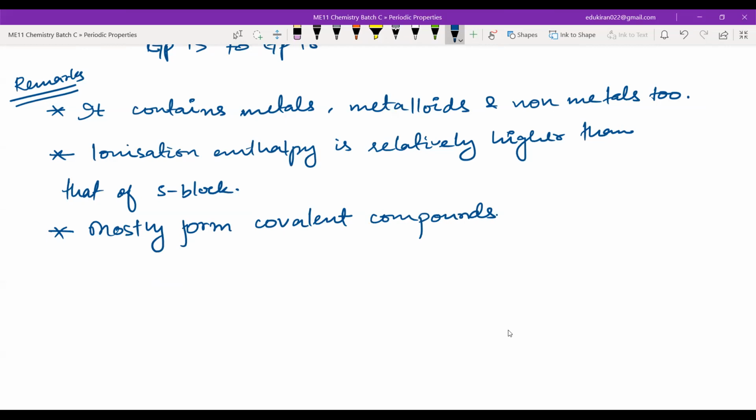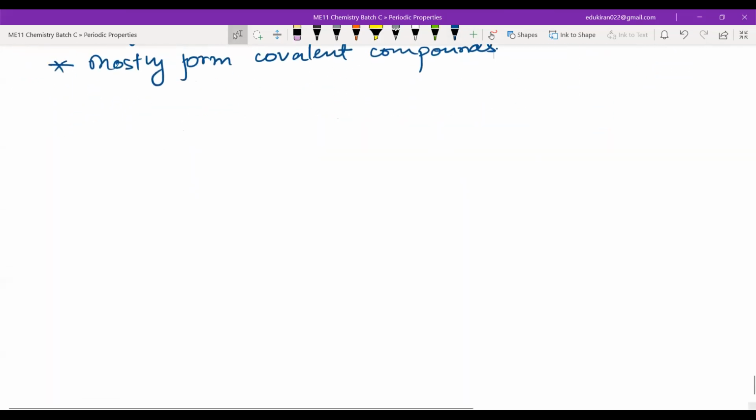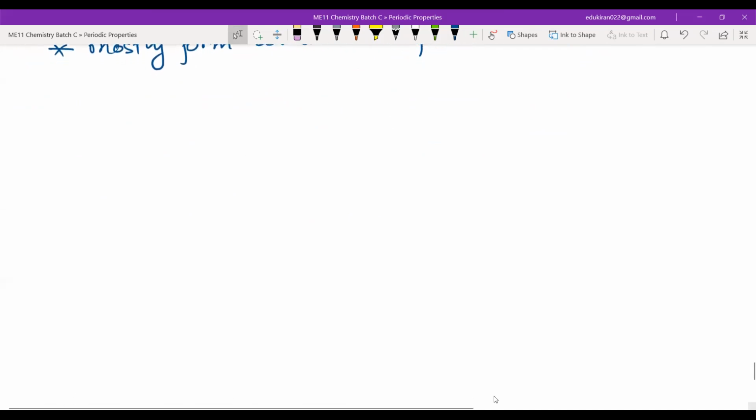Please, are you done writing this? Let me know. Done, sir. Now, please write group 13. We will start with group 13. Group 13, the general electronic configuration for this will be ns2 np1. Now, what are the elements here?